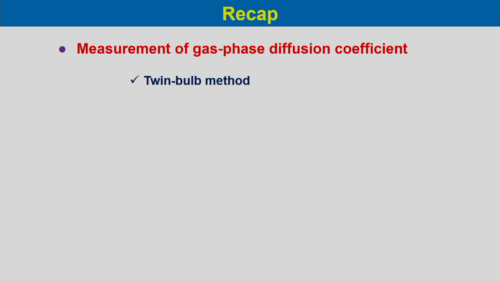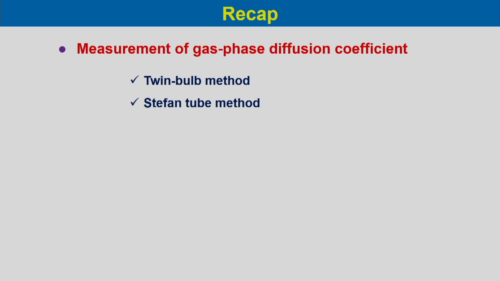The first method is the twin bulb method, where we considered counter current diffusion of two components, and we solved certain problems on this method. The second method is the Stephan tube method, where we considered the diffusion of a component through non-diffusing B.